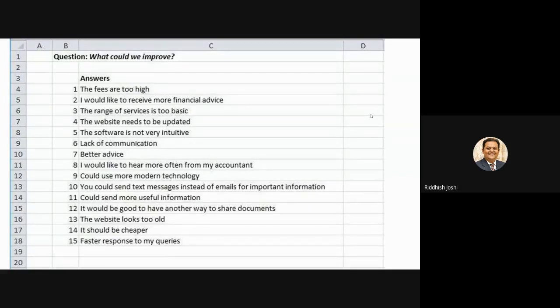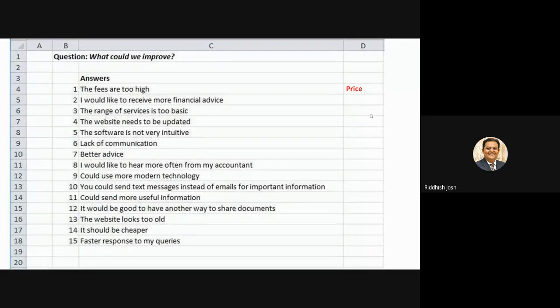So how can I reduce? I have to reduce it by making various categories, and based on the applicability of the category and the nearness of the option, I can put each and every answer in a certain category. So how can we develop these categories and how can we put answers in them? Let us understand. The first is: the fees are too high. So I can say this is something with respect to price. So I will name it price.